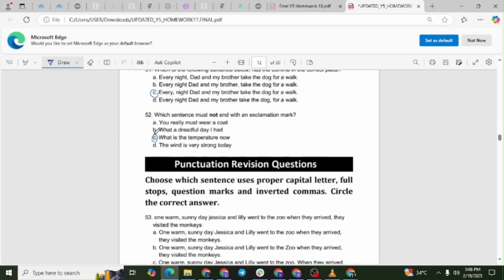What is the temperature now? Is a question, so it must end with a question mark, not an exclamation mark.